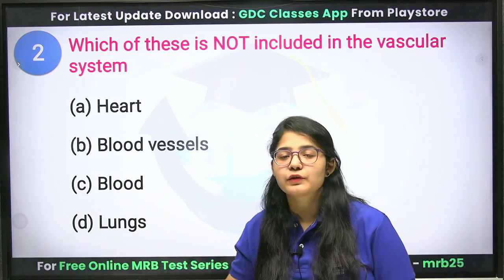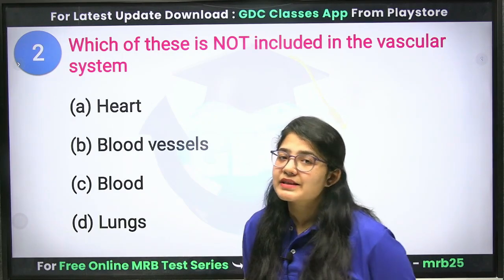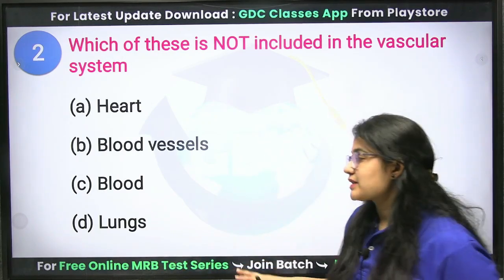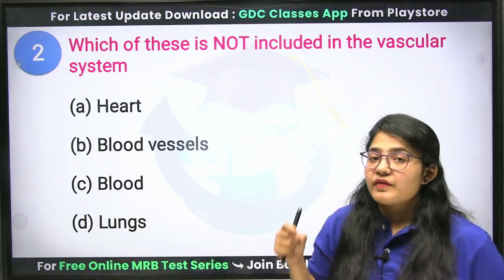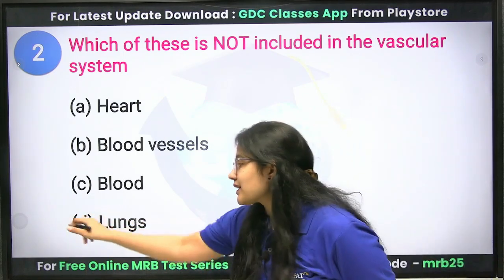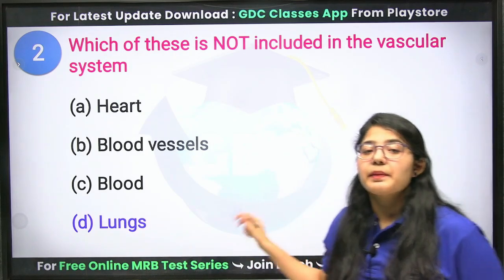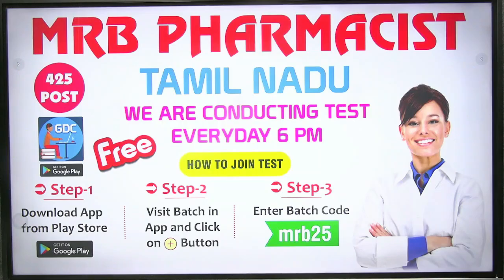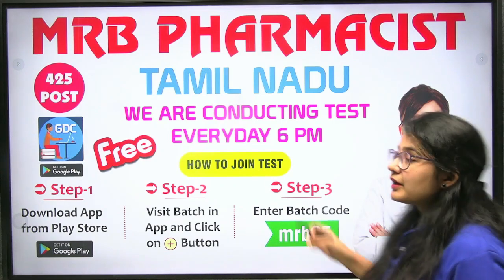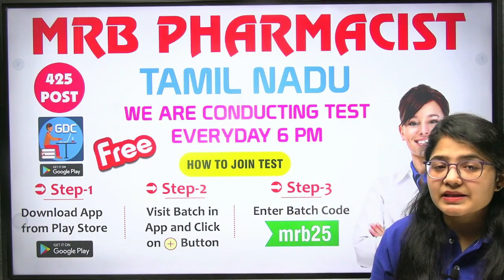Your blood flows through your blood vessels, so that is also a part of the vascular system, but the lungs don't have such kind of vessels. So your lungs are not a part of your vascular system. That is a part of your respiratory system. Clear?